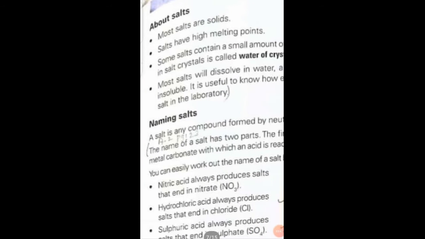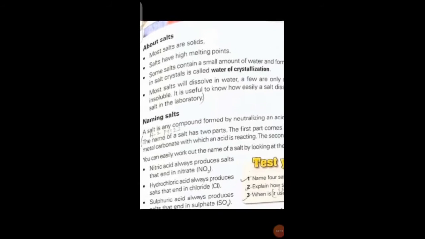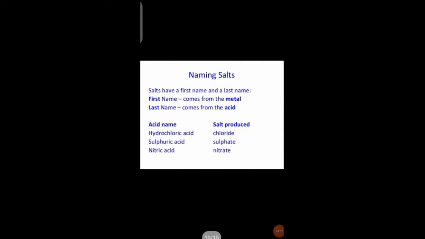Now we will talk about another thing, that is naming salts. As I told you before, sodium chloride NaCl, copper sulfate CuSO4. So how will we name them? For this you will see over here that a salt is any compound formed by the neutralization of an acid and a base, as we talked about before, acid or base and alkali. For the naming of a salt, you will see salts have a first name and a last name.